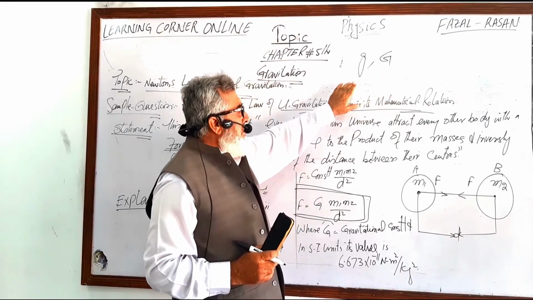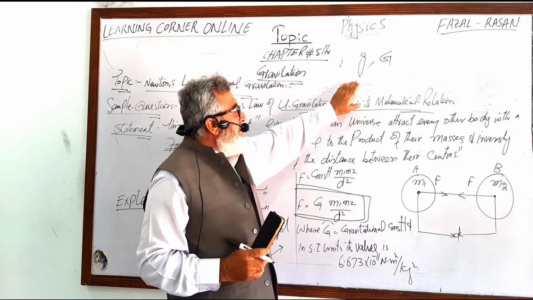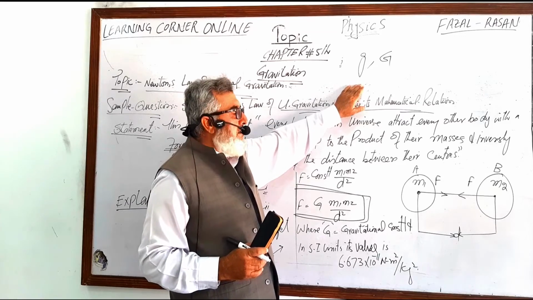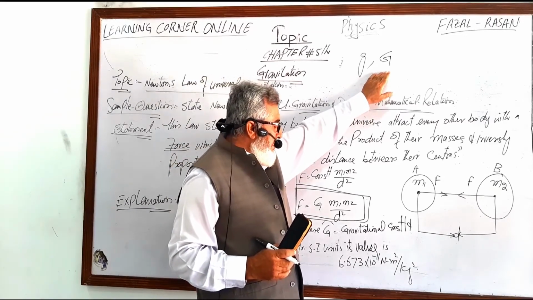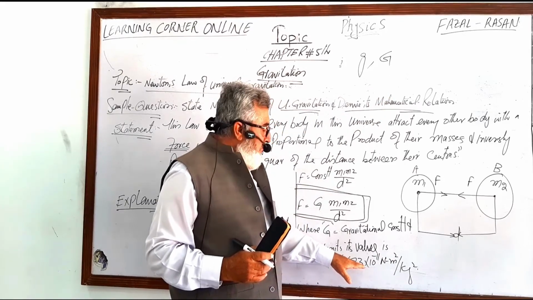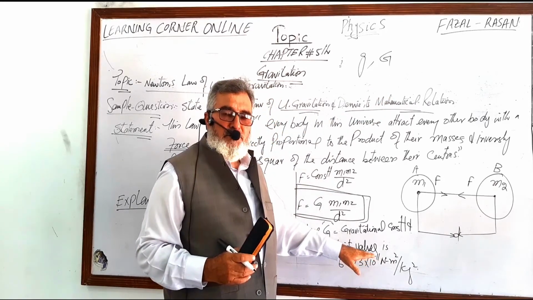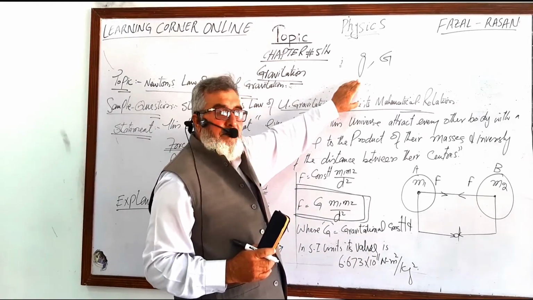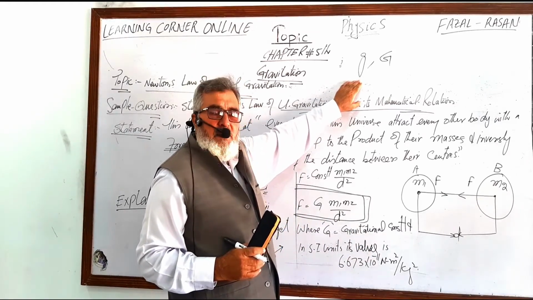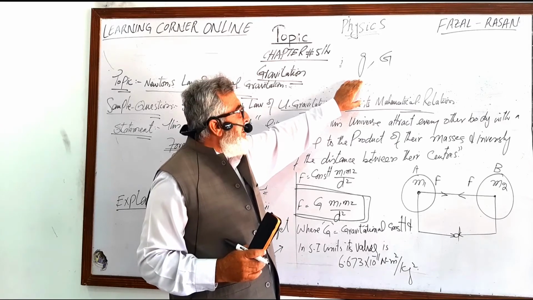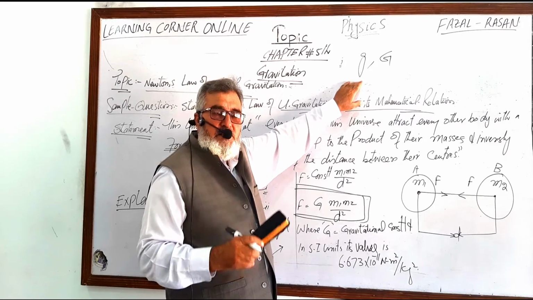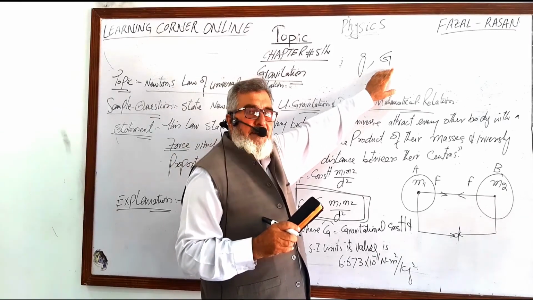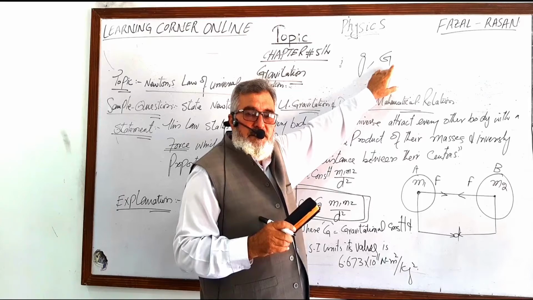Similarly, you know about the value of small g, which is equal to 9.8 meter per second square or 10 meter per second square, and the value of capital G is given by 6.673 into 10 raised to power minus 11 Newton meter square per kg square. Further, the third difference is that small g is a variable quantity. It means that its value is not fixed. It changes with altitude or position, and the value of the gravitational constant remains constant.